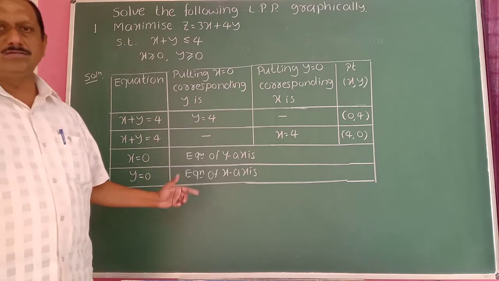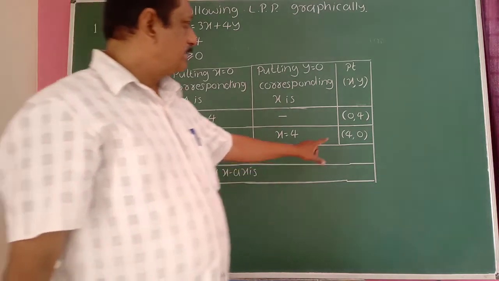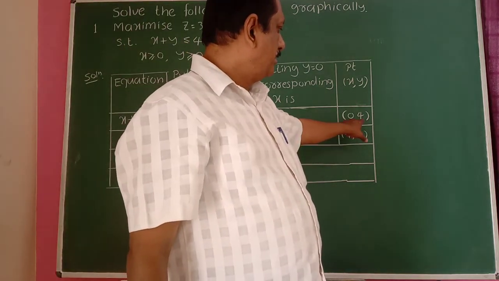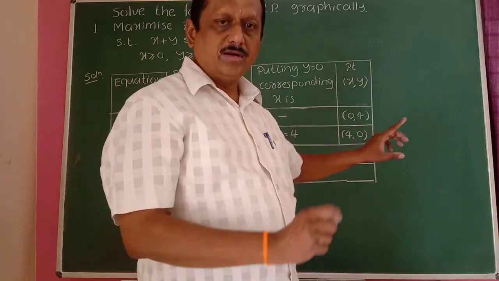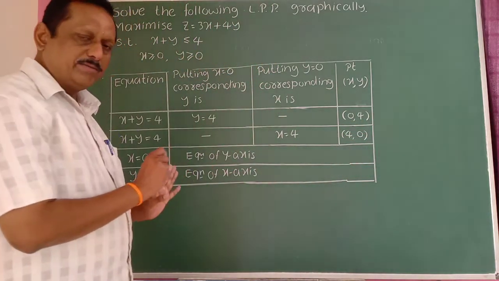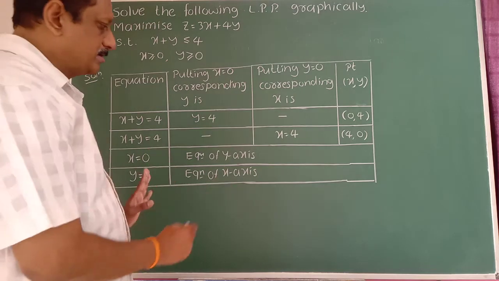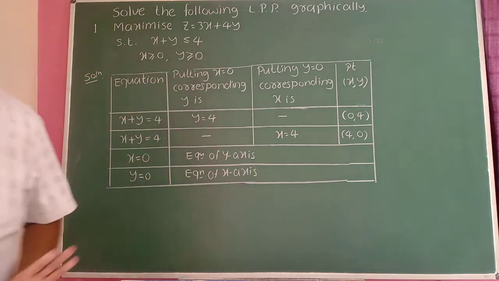After this, you have to draw the graph. Here the x value is maximum 4 and the y value is maximum 4. Therefore, take maximum 4 on the x axis and maximum 4 on the y axis.